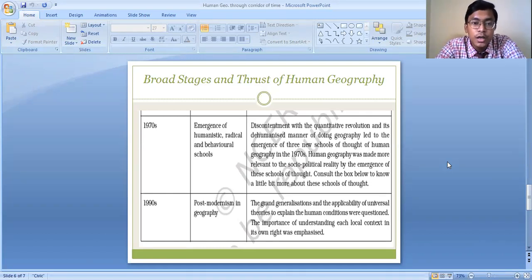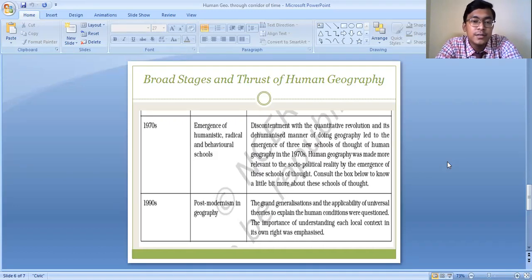Among the human geographers who consider geography as a descriptive subject, there were different opinions. According to their differences in opinion, the group of human geographers got divided into three divisions: the humanistic, radical and behavioral schools of thought.